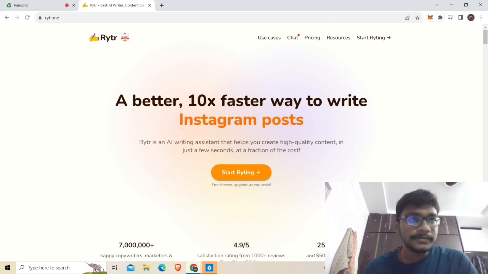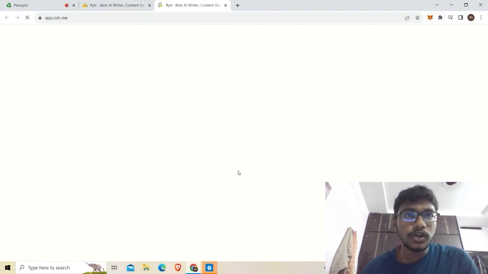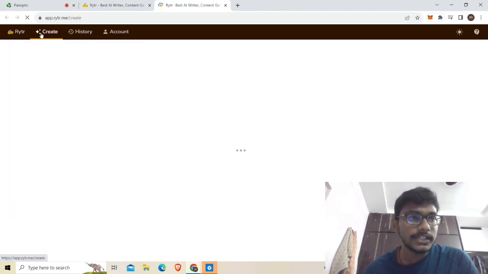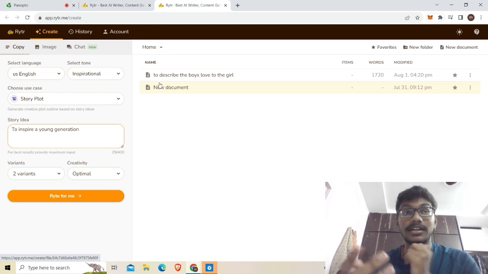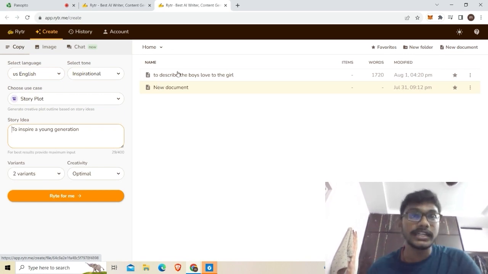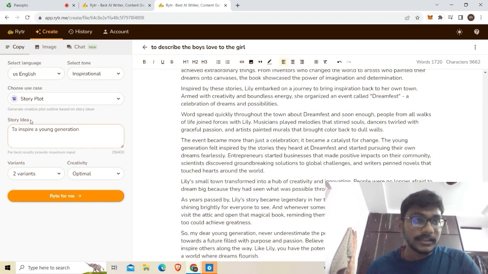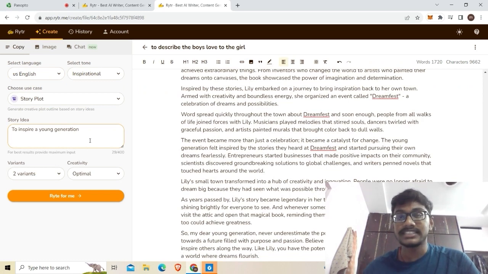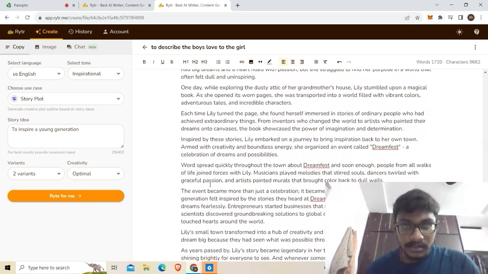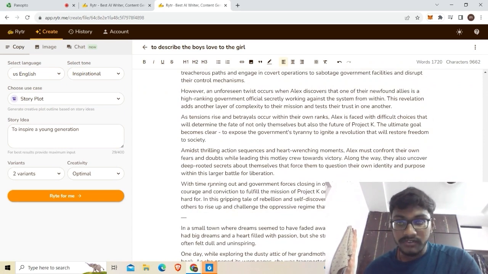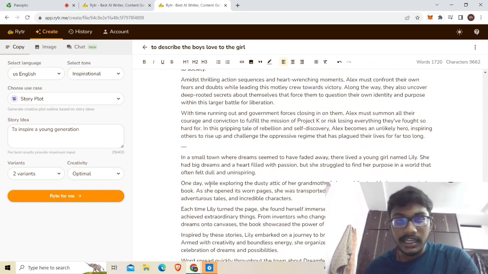So we'll see this tool, Writer.me. If you go into this app, you can see that first you have to log in, and then you can describe things. Like if a boy loves a girl, how you can describe it. We'll see that if you click story plot, you want to make a film to describe the love of a boy for a girl. So here you can see the plot of the movie. There is a small town where the dreams of fire. There is a girl named Lily. She has big dreams.